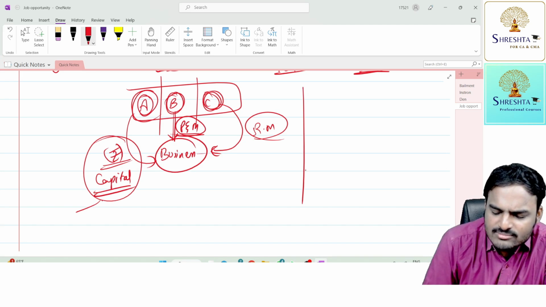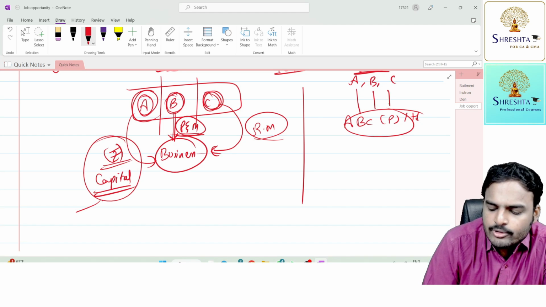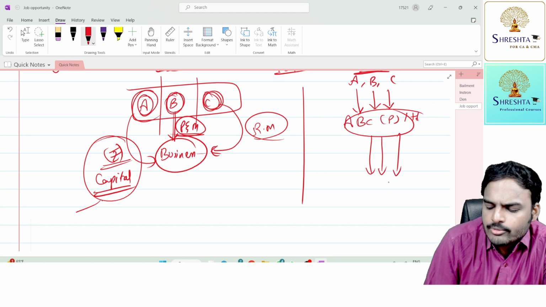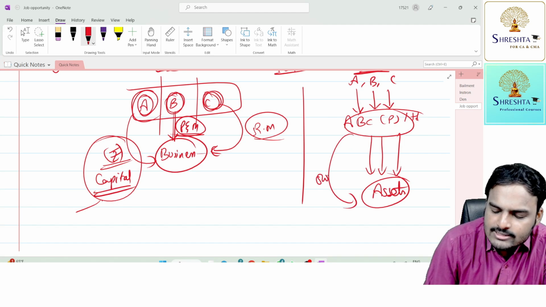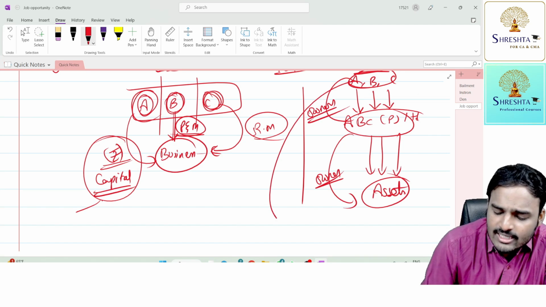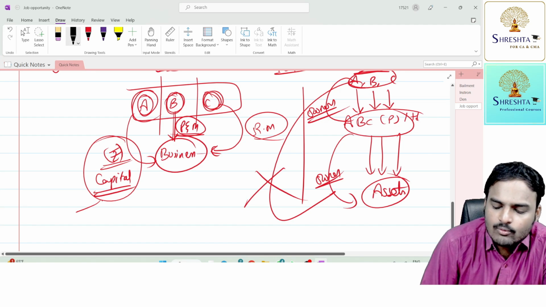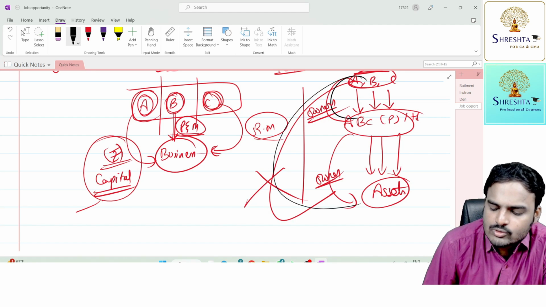But if I apply the same concept in a company, suppose there is a company ABC Private Limited. Now all these shareholders will contribute directly to the company. The company will be the owner of the assets contributed by the members. So the company is the owner of the assets, whereas A, B, C are owners of the company. This doesn't mean they are owners of the company assets. No, they are owners of the company, not owners of the assets.